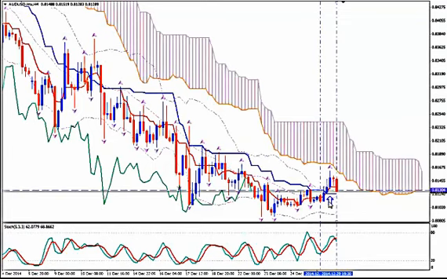We see the blue arrow and the horizontal line for entry from my signal which I gave you yesterday, and you see that the pair made a move all the way up to not the first but the second stair of the lower border of the Kumo, exactly as I told you.